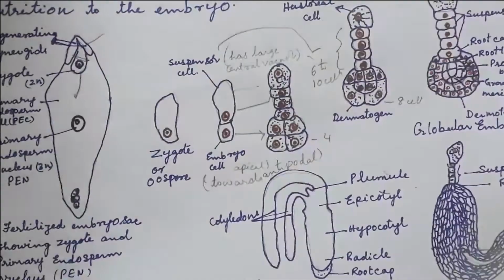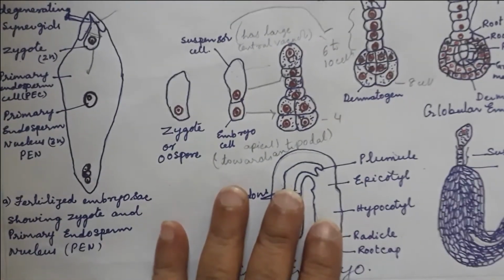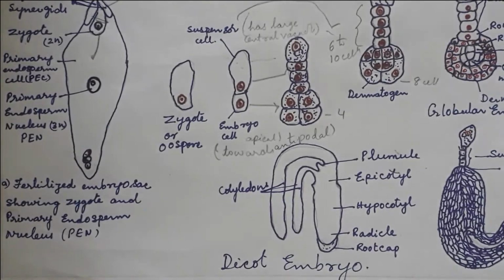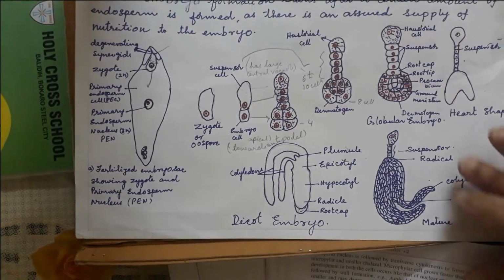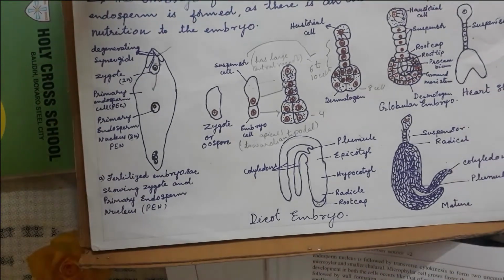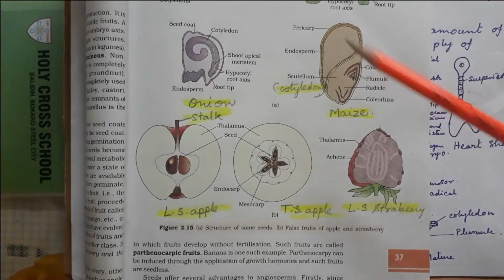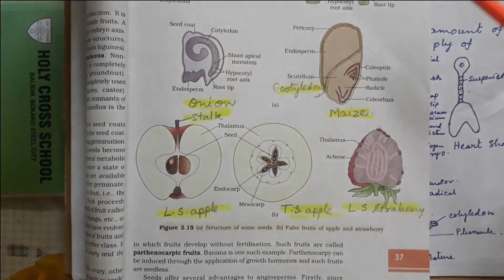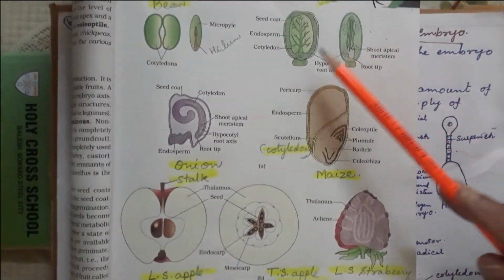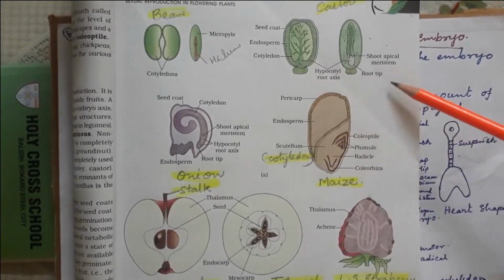Now, if you see seed formation in angiosperms, and the seed, I have not given it actually. These seed diagrams are very important. First of all, this dicotyledon seed is castor, which gives very high oil.